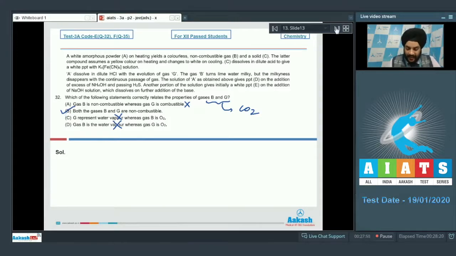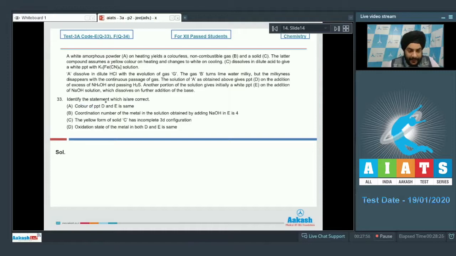Let us look at the next question now. Question number 33. Identify the statement which is or are correct. Option A says the color of PPT D and E is same. So students, PPT D was ZnS, and PPT E was Zn(OH)2. Both of them are white in color, so this will be a correct statement.